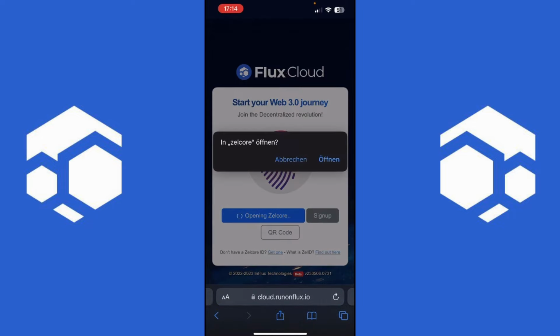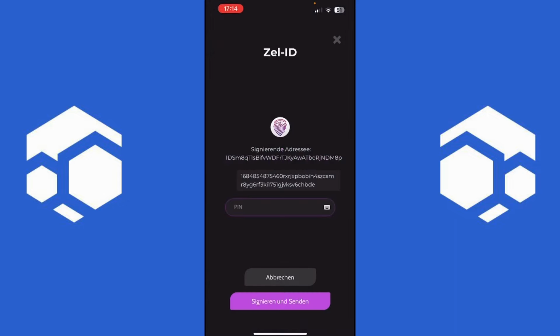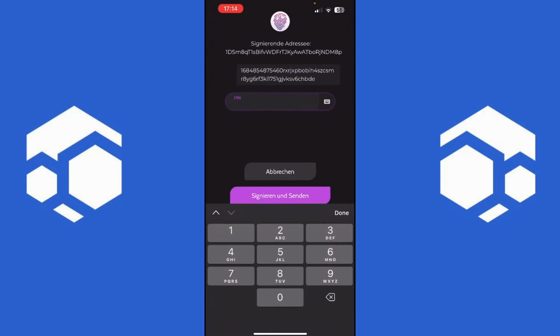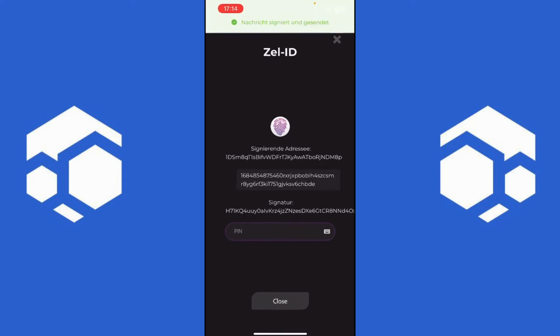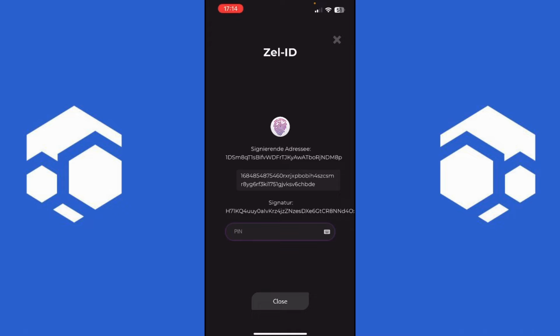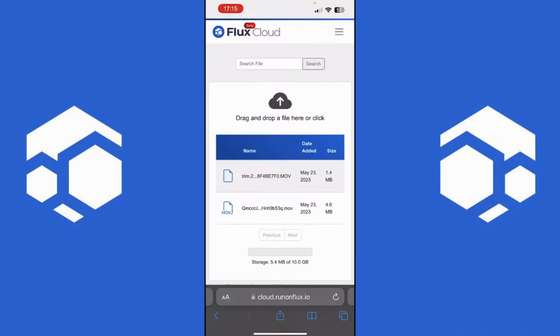Click on login again and open Zelcore. Now all you need to do is to put in your two-factor authentication PIN again and click on sign, and this is it. The message is signed and sent, and now if you hop back to the website, you are logged in. Back on the Flux cloud, and we can see we have logged in.